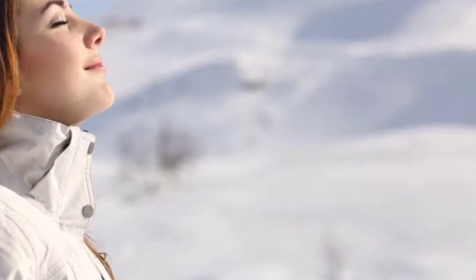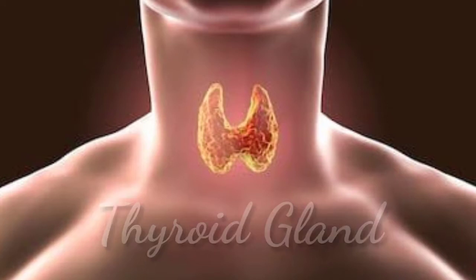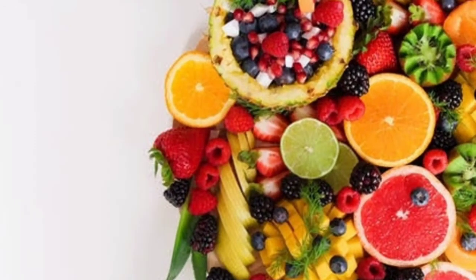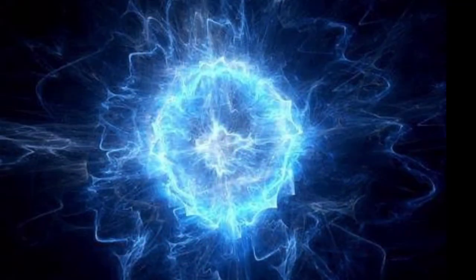Then let us see the second gland which is involved in the endocrine glands. The second gland is the thyroid gland and it is the largest endocrine gland. It is situated in the neck region. The hormone secreted by this gland is called thyroxine. Iodine is essential for the synthesis or production of thyroxine. Now let us see the functions of thyroxine. The thyroxine regulates carbohydrate, fat and protein metabolism in the body. It regulates the rate of oxidation.